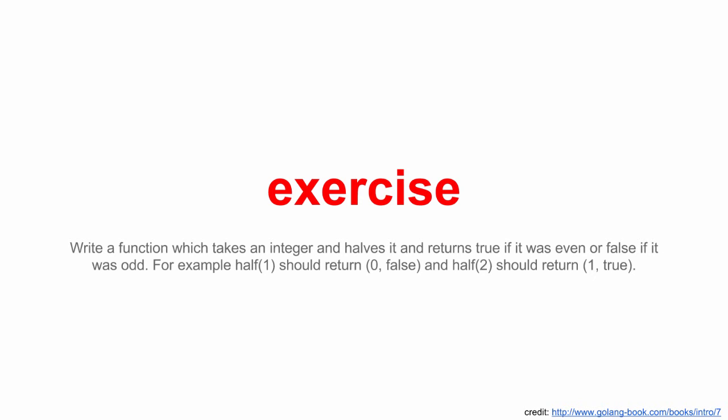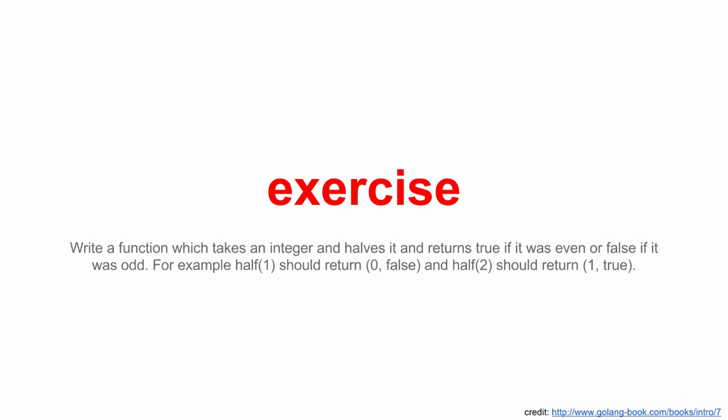All right, so here's an exercise. Let's all do this in code, because the only way you learn is by coding. I want you to write a function which takes an integer and halves it and returns true if it was even or false if it was odd. For example, half of 1 should return 0, false, and half of 2 should return 1, true.